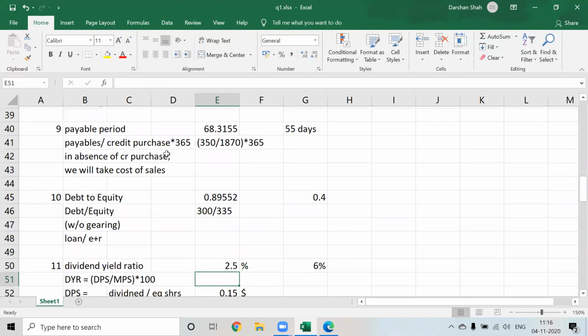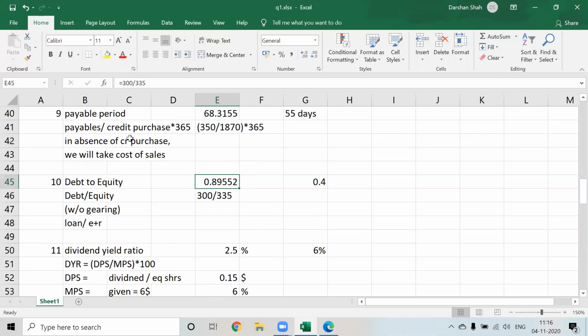Debt equity ratio. So no problem till point number 9, na guys? No problem till point number 9. Okay, next.